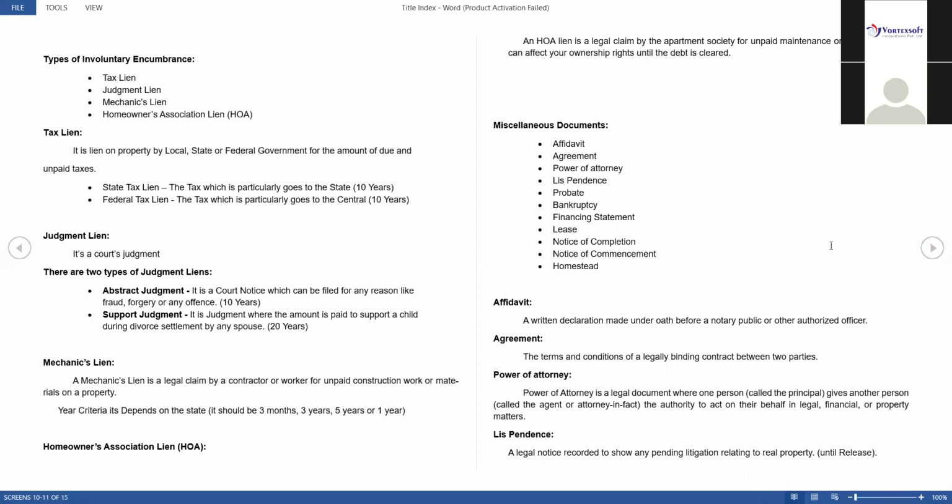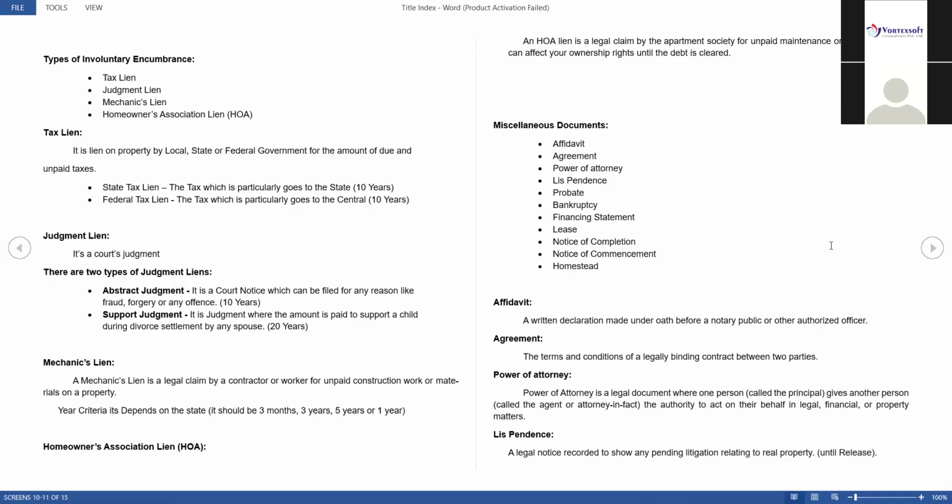In judgment liens, you will get so many judgments like criminal, civil, dependency, foreclosure, all of those. So many kinds of judgments you will get. Here we have to take only three types of judgments. One is abstract judgment, second is support judgment, third is civil judgment. I have not mentioned it in this PDF. While doing judgments, I will tell you which is a civil judgment.